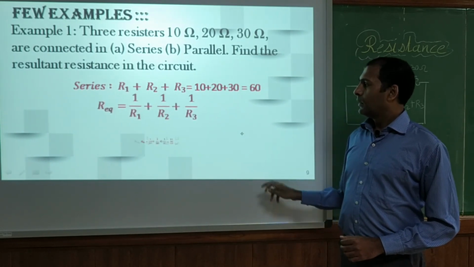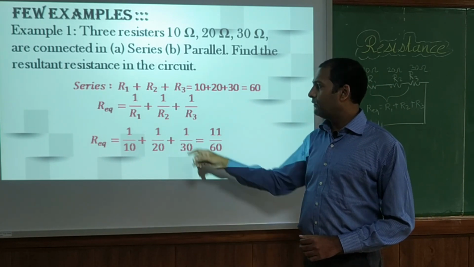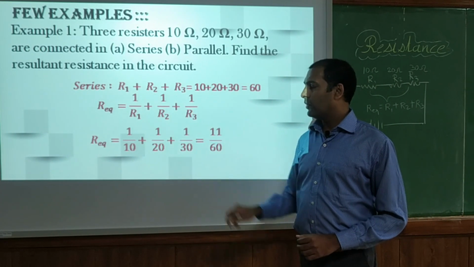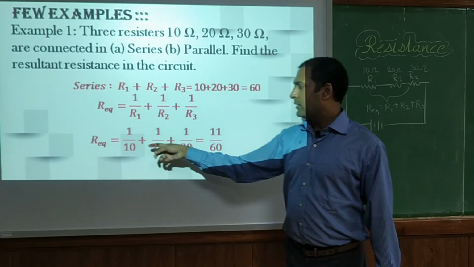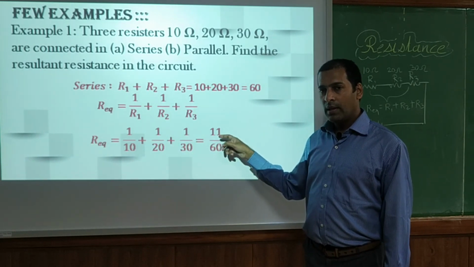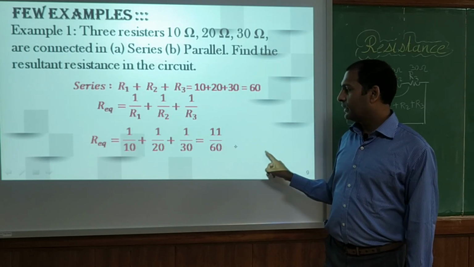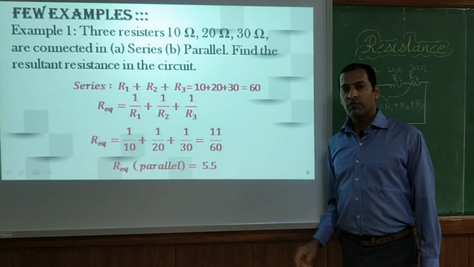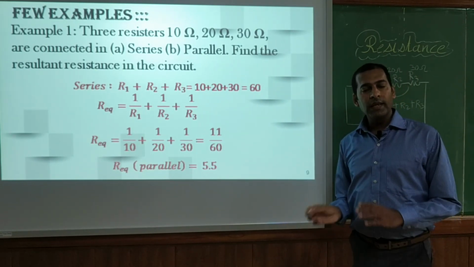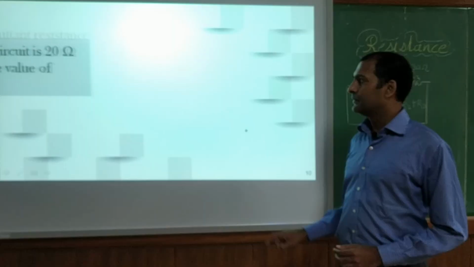Similarly, if you want to calculate them in parallel, we have 1 upon R1 plus 1 upon R2 plus 1 upon R3. So R1 is 10, so 1 upon 10 plus 1 upon 20 plus 1 upon 30. It will be 11 upon 60. If we calculate this value, we will get the equivalent R as 5.5 ohms. So like this we can calculate the equivalent resistance for series and parallel connection.